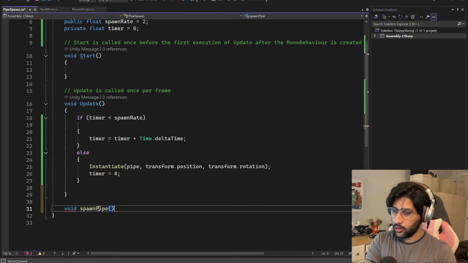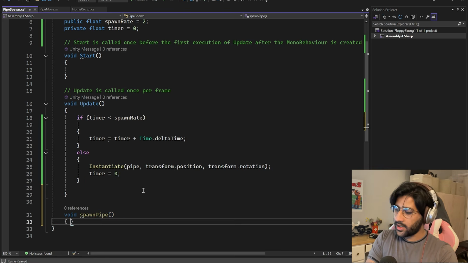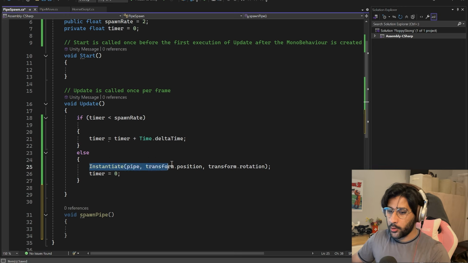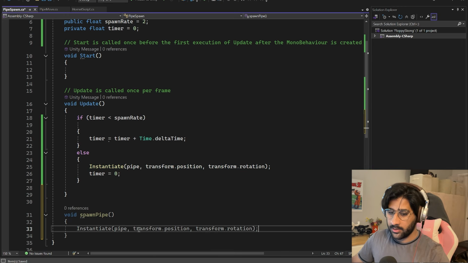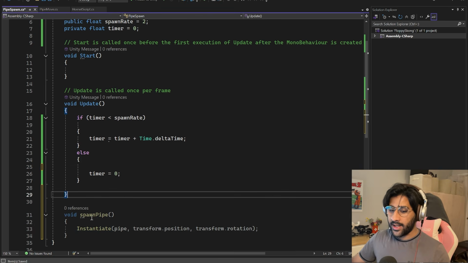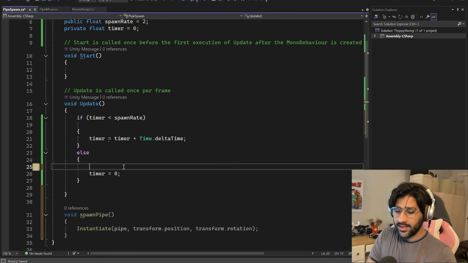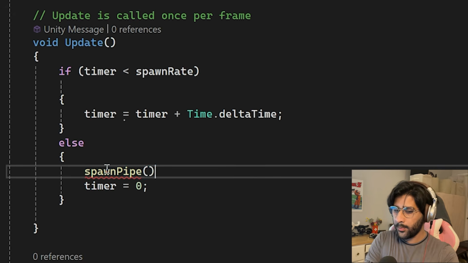Void spawnPipe, you put void in front of it because that's just the syntax, and then you can start. So I can make curly brackets and I can put my function in these curly brackets instead, right? Delete it from here. I could have just cut it. Now I have the function declared outside. So here I can just say, if the timer is less than spawn rate, up the timer, else just execute the function spawnPipe.